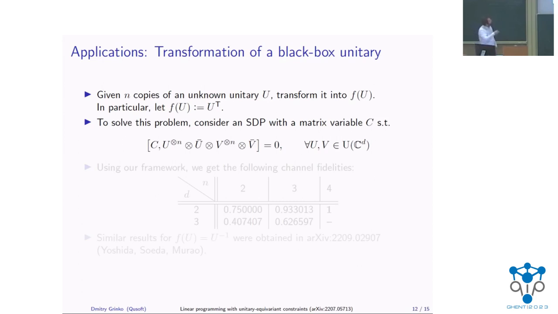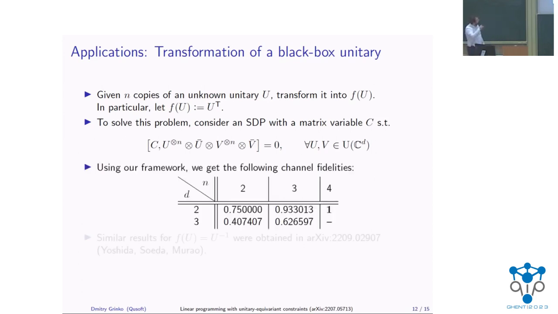In order to solve this problem, you formulate it as an SDP, and it turns out that the matrix variable for which you optimize essentially has this symmetry. And this falls perfectly into our framework, and we are able to utilize this to actually find some particular numbers for the channel fidelities of this problem, and we find a very nice result that actually, for the case of qubits, you need only 4 copies to implement this thing deterministically and exactly. A similar result was actually also recently obtained, but for a different function, for the inverse of the unitary, by the work by Yoshida, Soeda, Murao.